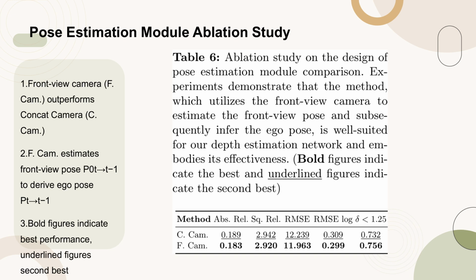This method, which estimates the pose of the front view camera P0T_{T-1} and then derives the ego pose T_{T-1}, outperforms the baseline method that concatenates surrounding views to directly predict the ego pose, concat camera C-cam. The results indicate that the F-cam method is well suited for the depth estimation network, demonstrating its effectiveness. Bold figures in the table indicate the best performance, while underlined figures indicate the second best.